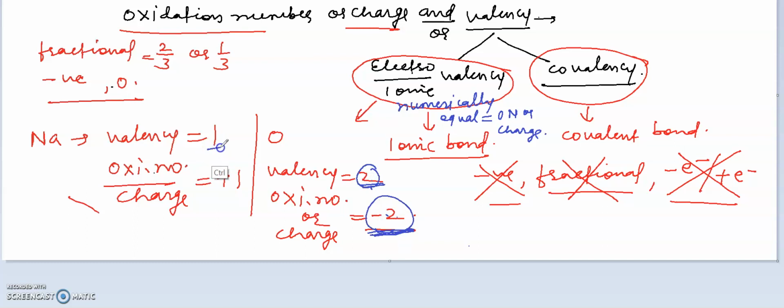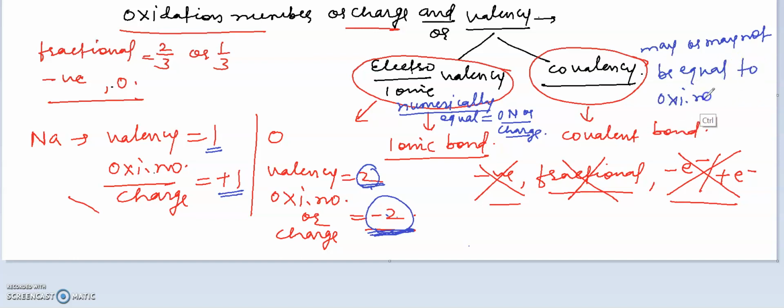Here, this is the electrovalency of sodium and this is the oxidation number of sodium, both are the same. So electrovalency will always be numerically equal to the oxidation number or charge, but covalency may or may not be equal to oxidation number or charge.